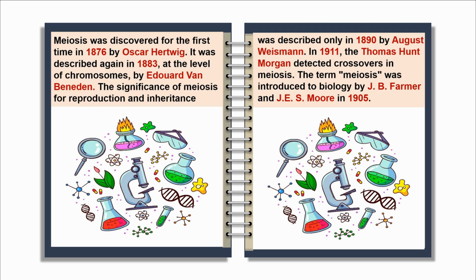The significance of meiosis for reproduction and inheritance was described only in 1890 by August Weismann. In 1911, Thomas Hunt Morgan detected crossovers in meiosis. The term meiosis was introduced to biology by J.B. Farmer and J.E.S. Moore in 1905.